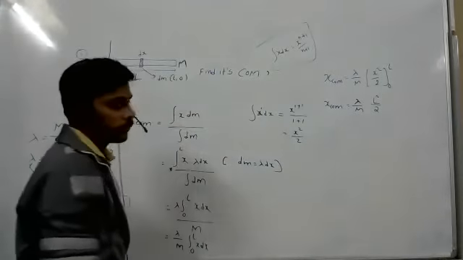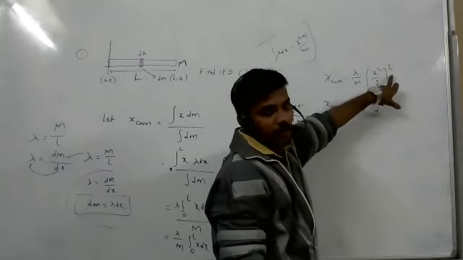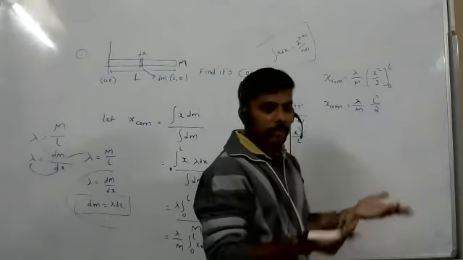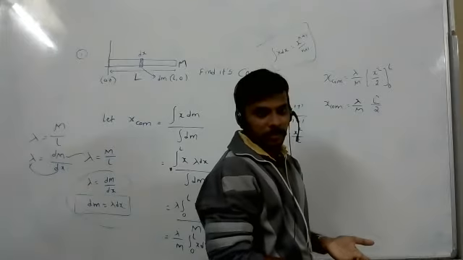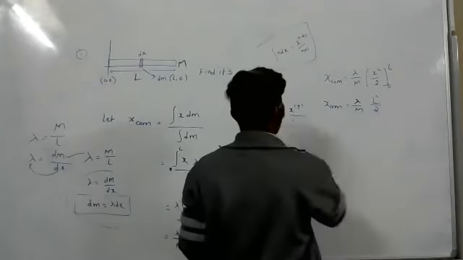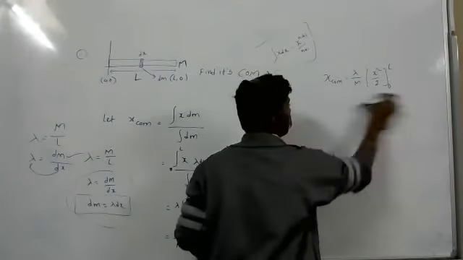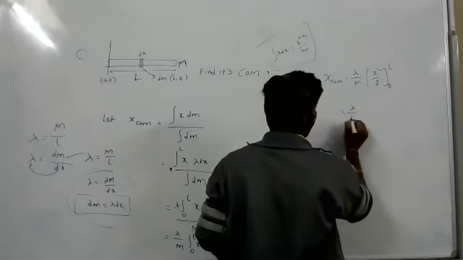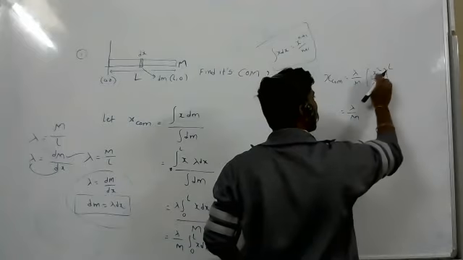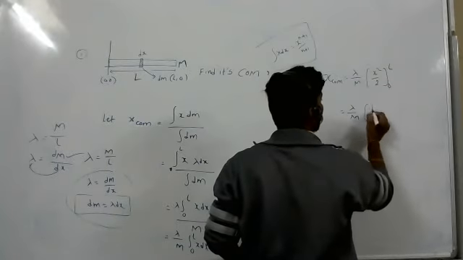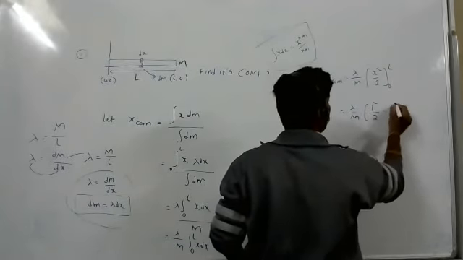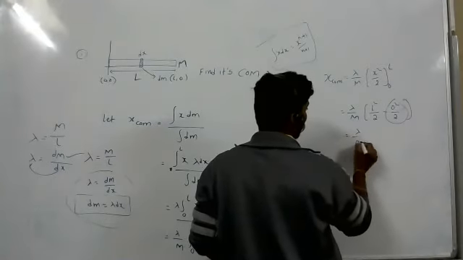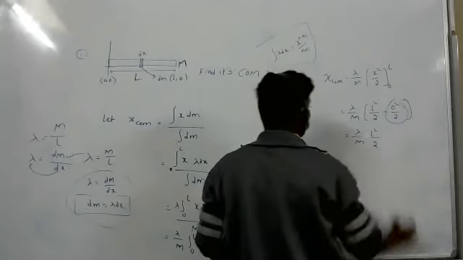Yes, so after that, how did you get L square by 2? First I will substitute the upper limit, after that I will substitute the lower limit. If I substitute the lower limit, it will become 0 only. So could you just show that once? In place of x, you substitute the upper limit. So L square by 2 minus 0 square by 2. So it is already 0. So lambda by M, L square by 2. Okay. Yes, sir. Thank you, sir.